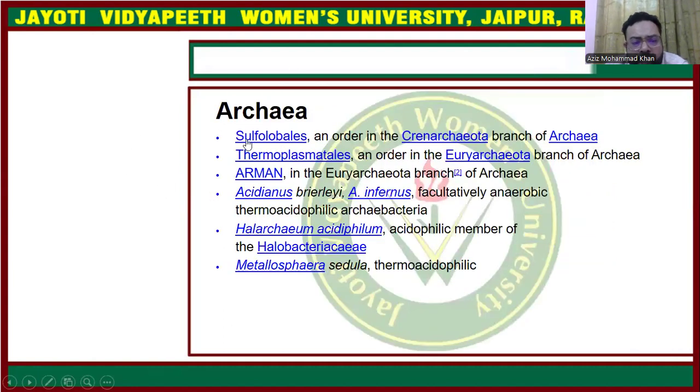So here are some examples of acidophiles. Archaebacteria: Sulfolobales, an order of Crenarchaeota, and Thermoplasmatales, an order of Euryarchaeota, and Acidianus brierleyi, and Halorubrum acidophilum, an acidophilic member of Halobacteriaceae, and Metallosphaera sedula, which is thermoacidophilic in nature.